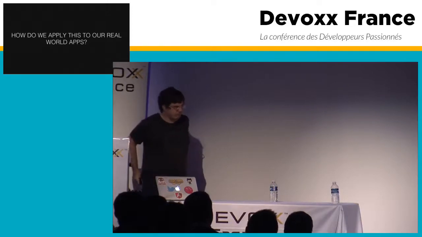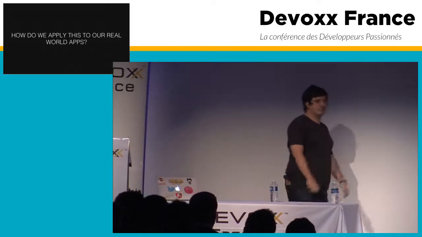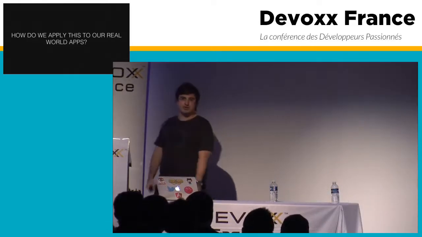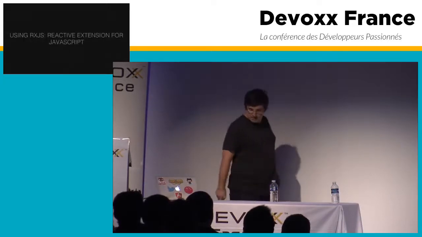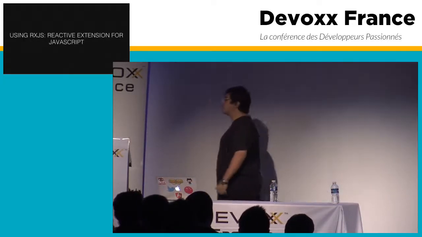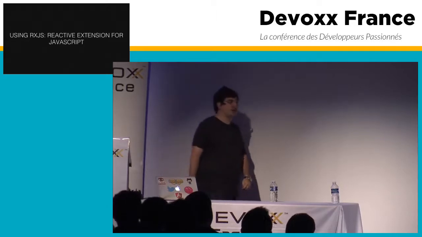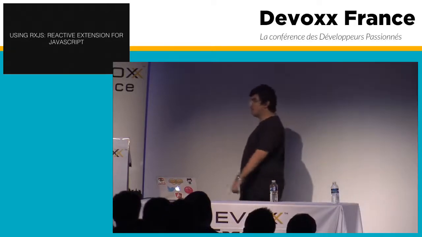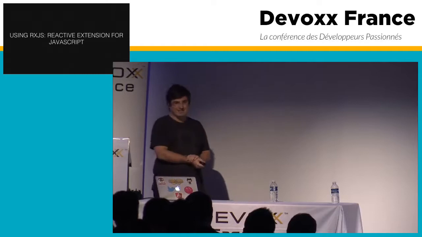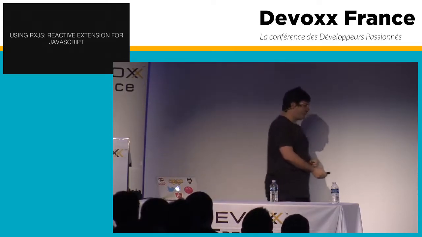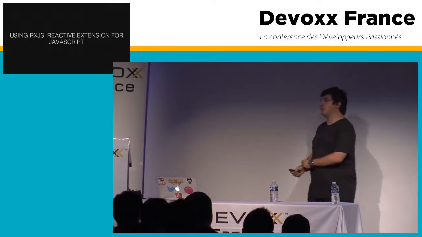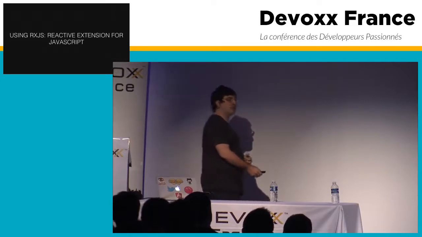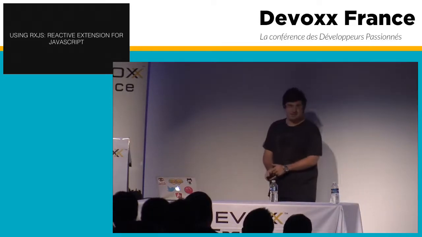So, in theory, it's all awesome, but the question is, how can we apply this to actually real-world application, to real-world things? So, for that, what I've been using for some time is RxJS. These are the reactive extensions for JavaScript. They are made by Microsoft, but trust me, it's not evil. That thing that was actually made by Microsoft, it is really cool. Microsoft was one of the first people to add observable lists and a lot of stuff about reactive programming in F# with Erik Meijer. So at least it seems they know what they are doing.